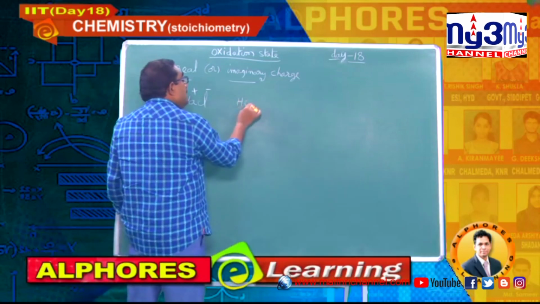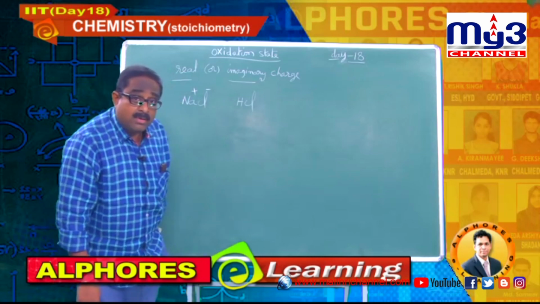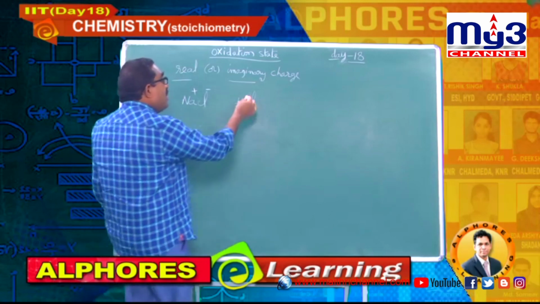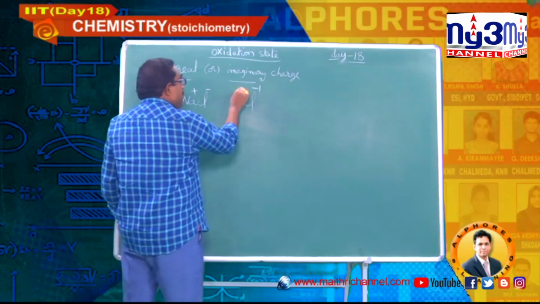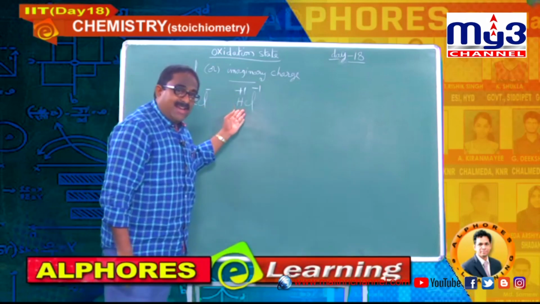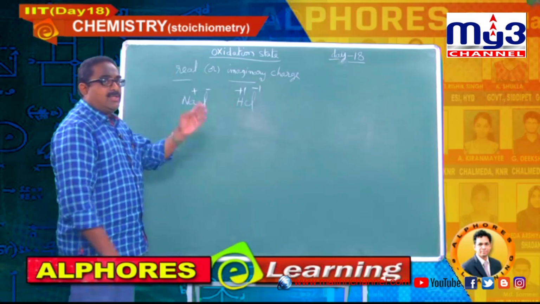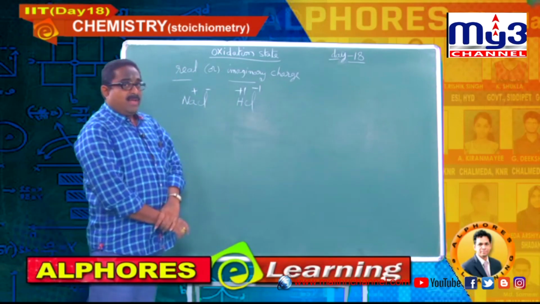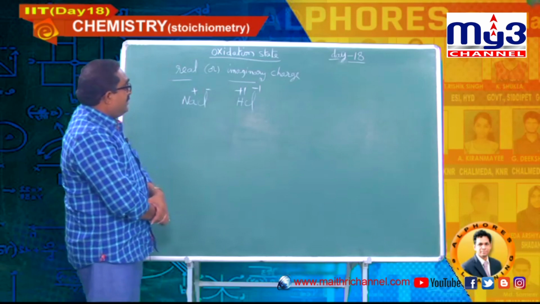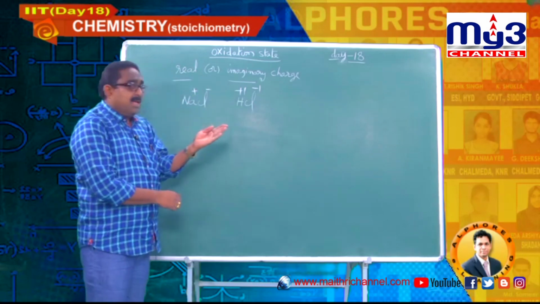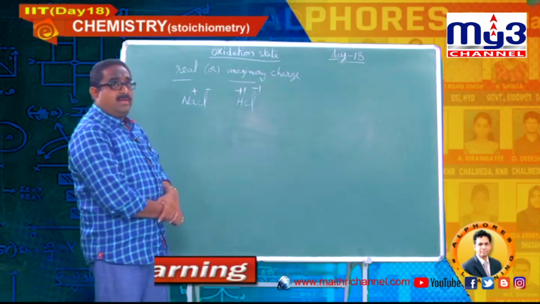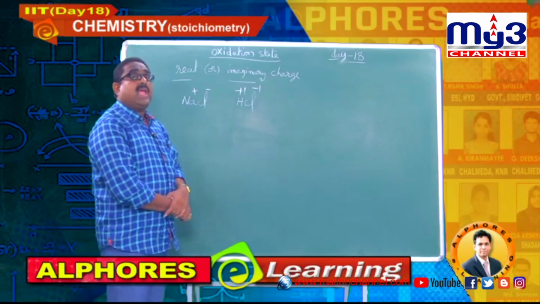Suppose if you take HCl, it is a covalent compound. No ions are there. In such a case also, we can assign -1 to chlorine and +1 to hydrogen. It is an imaginary charge, whereas in NaCl it is a real charge. That is why, while explaining the definition of oxidation state, I have given it like this: it is the real or imaginary charge that an atom gets during the formation of a compound.